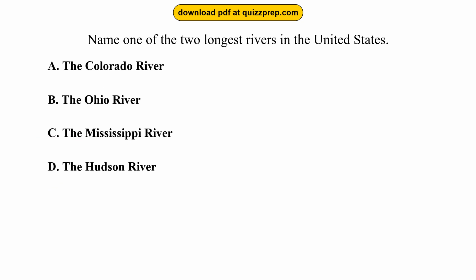Question 84. Name one of the two longest rivers in the United States. Option A, the Colorado River. Option B, the Ohio River. Option C, the Mississippi River. Option D, the Hudson River. The correct answer is option C, the Mississippi River. The Mississippi River and the Missouri River are the two longest rivers in the United States.